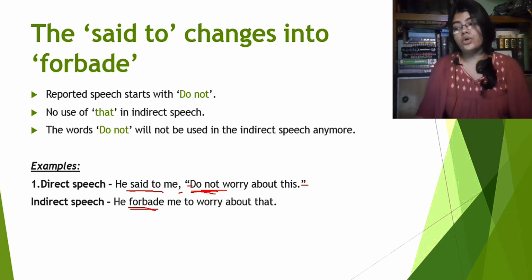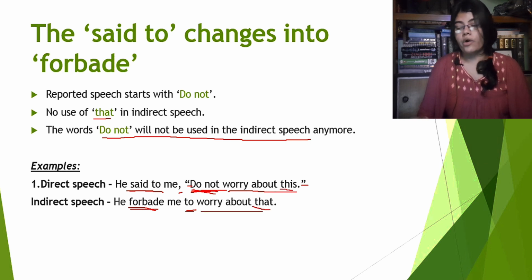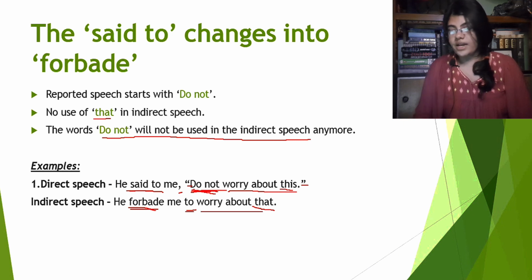Here again no use of that, we won't use that here, so we will just use to. So do not will also not be used in the indirect speech, as we saw here. Do not will not be used in the indirect speech. So after to we will just write worry about this, which will be worry about that. This will be changed into that, as we already know this. Alright, now let's see the next example.